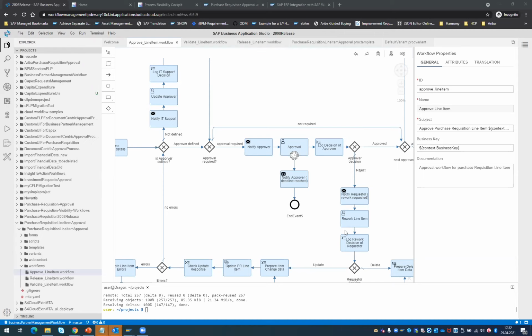How does the triggering mechanism work in your application? In the example which I showed you, you are able to trigger this through an integration which we are providing. From the SAP UI5 application, we are calling a SAP Integration Suite based integration content, or an iFlow, and this iFlow is calling the purchase requisition create BAPI, and it is creating the requisition in the backend. In the same fashion, we were able to update the requisition, and towards the end, we are able to release the line item into ECC.